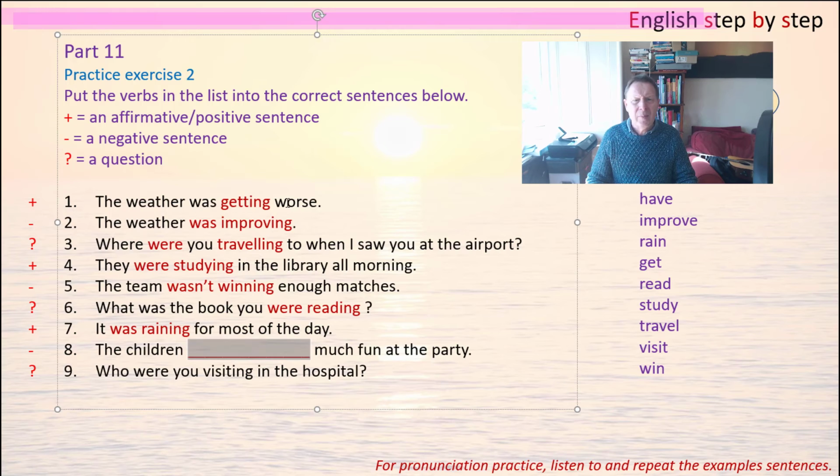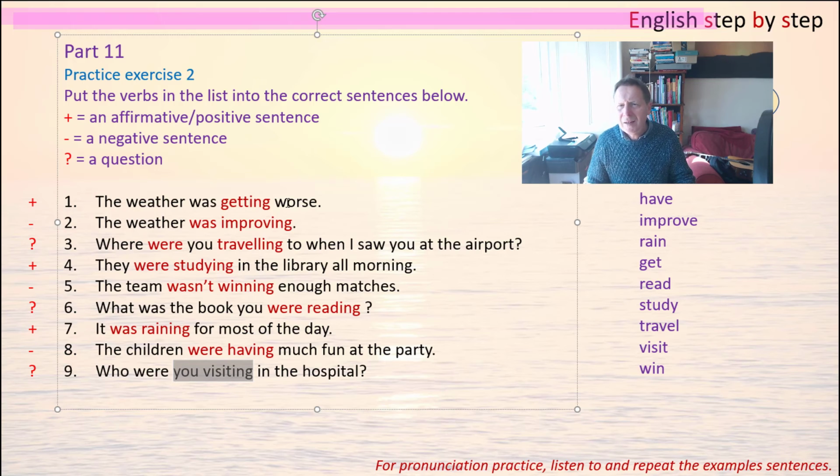Now, the next one is about a party. And if you talk about fun, you have to use the verb have. So the children were, because it's plural, and then have, and you drop the E and make it into the present participle, having.